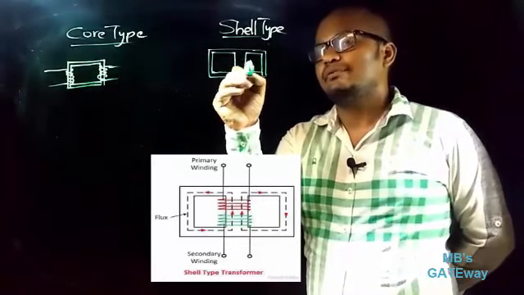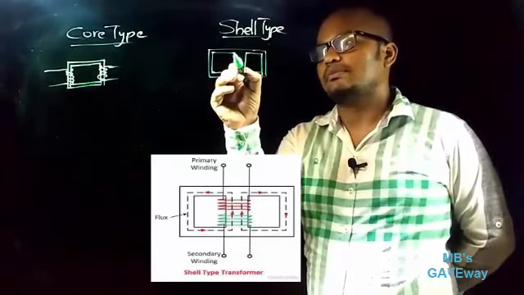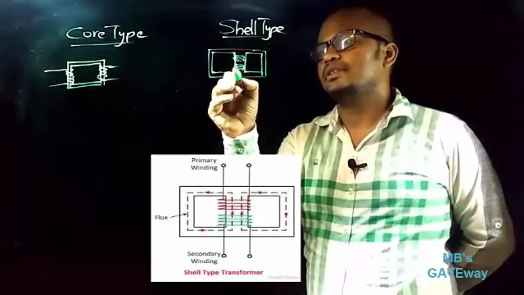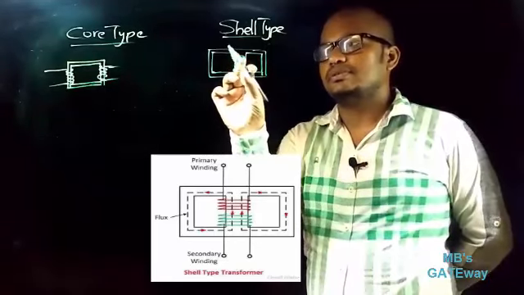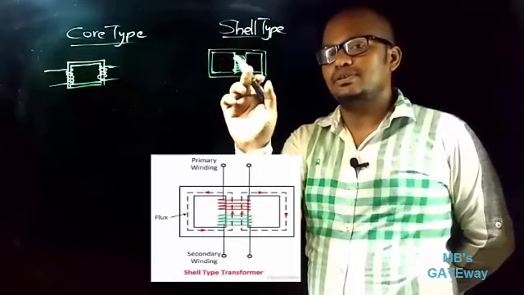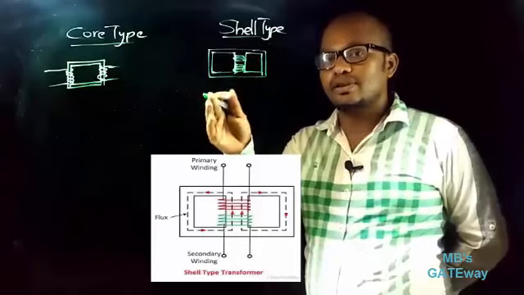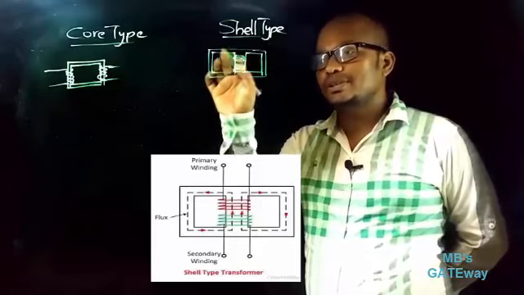So the winding will be placed on the center of the limb. These are the HV windings and these are the LV windings. So these windings are surrounded by the core. This is how the transformer is classified based on the way the winding is placed on the core.